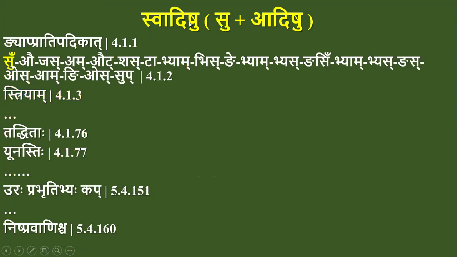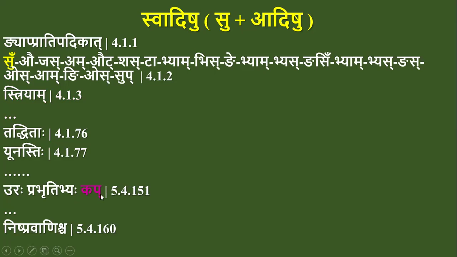Su adishu means starting from Su and others. The Su here refers to the Su of the first pratyaya in the Supratyayas, the Ekavachana Prathama vibhakti pratyaya Su, and Adi. Adishu means and others up to this Kap pratyaya.